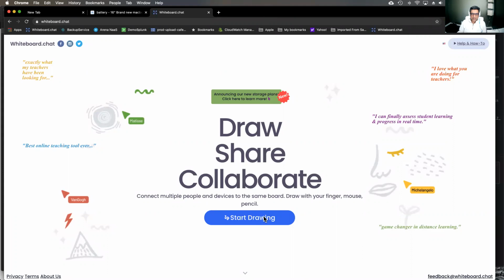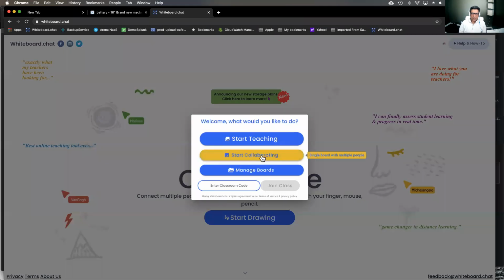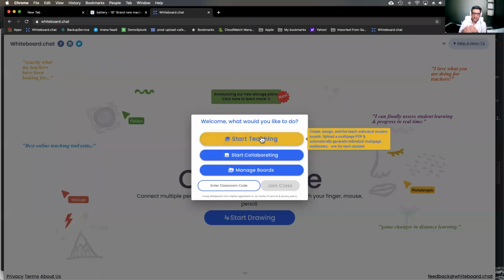And there are two modes that it works in. One is the collaboration mode, which is more like a traditional whiteboard where everybody ends up on the same board, but you can write on top of each other, you can erase each other's drawings and so forth. And then there is this teaching mode where you can create, assign, and live teach individual student boards. And we are going to focus primarily on that teaching mode today in this webinar. In the teaching mode, you can also do group activities, which we'll show you quickly while we are showing you some of the features.